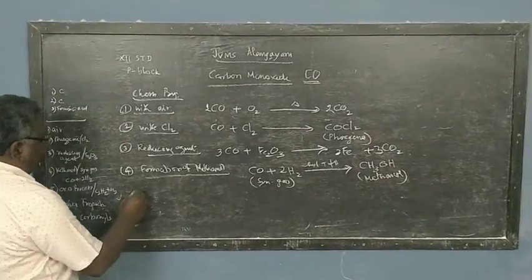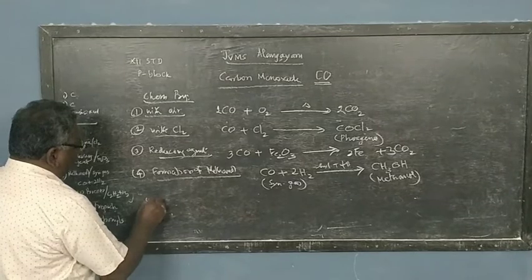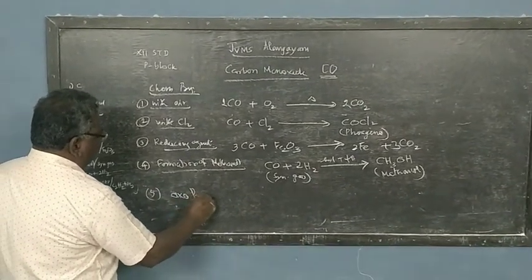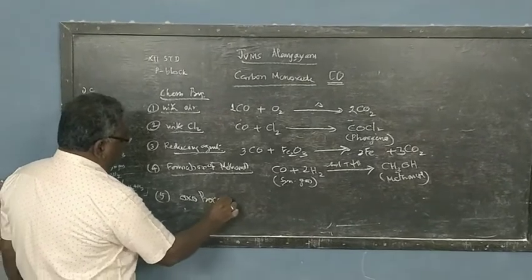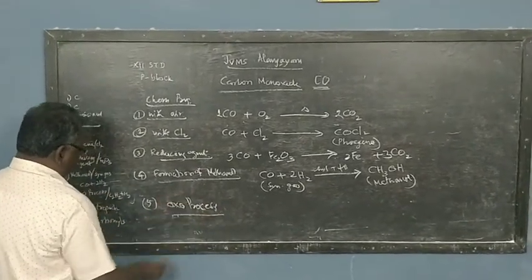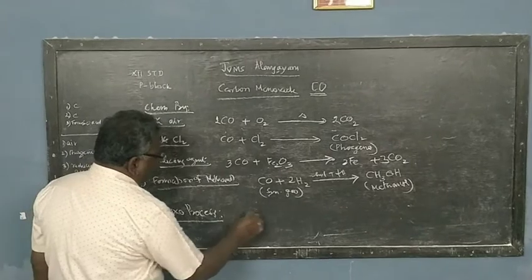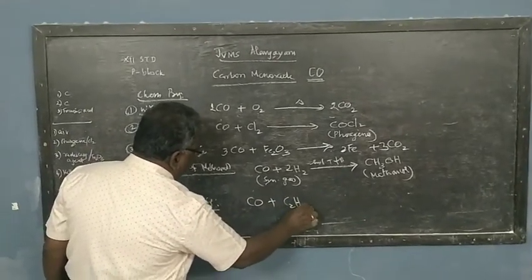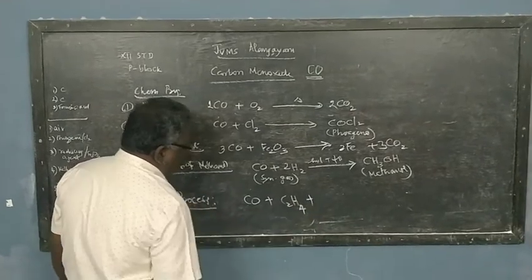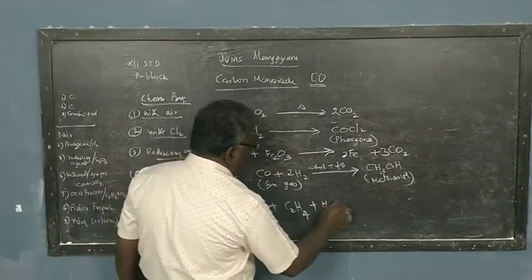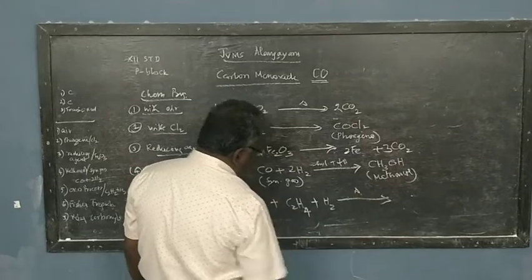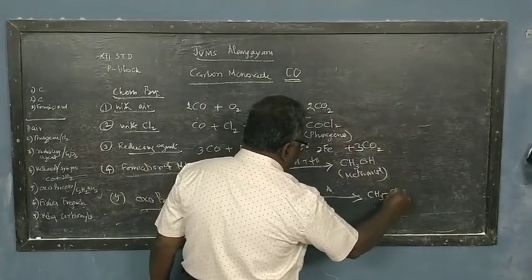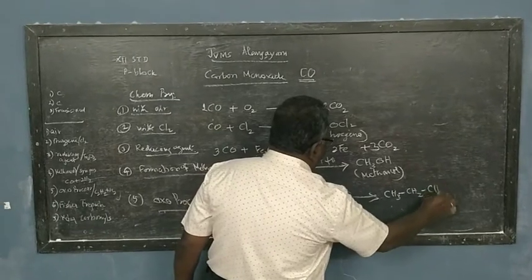And the 5th one is known as the oxo process. So spontaneous oxidation is taking place with carbon monoxide. When carbon monoxide is heated with ethylene along with hydrogen gas, this leads to the formation of an aldehyde, CH3CH2CHO.